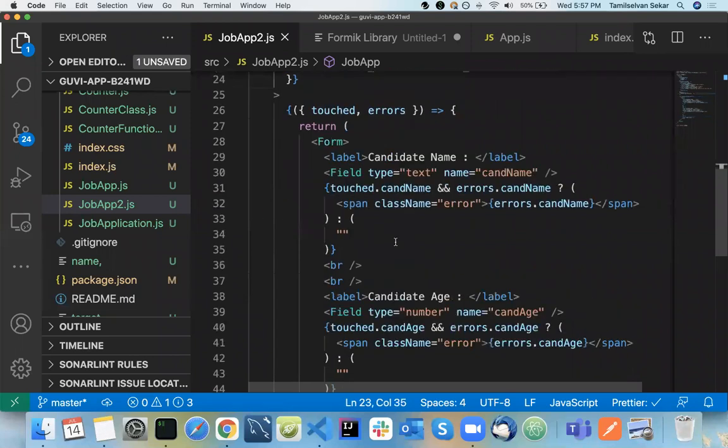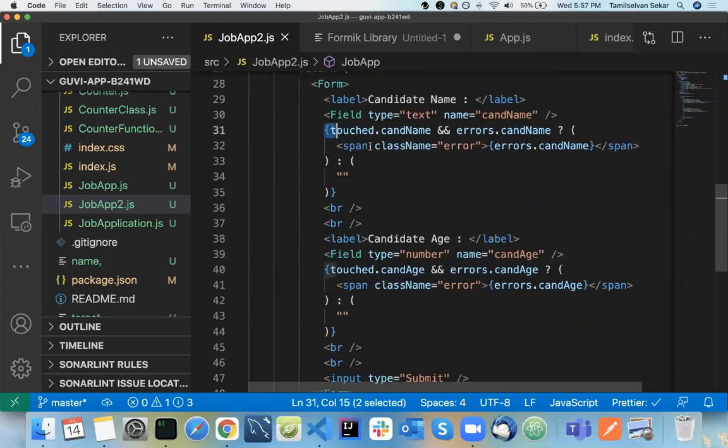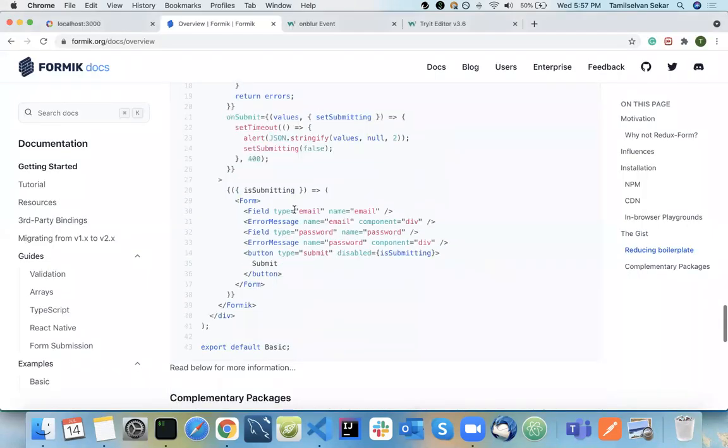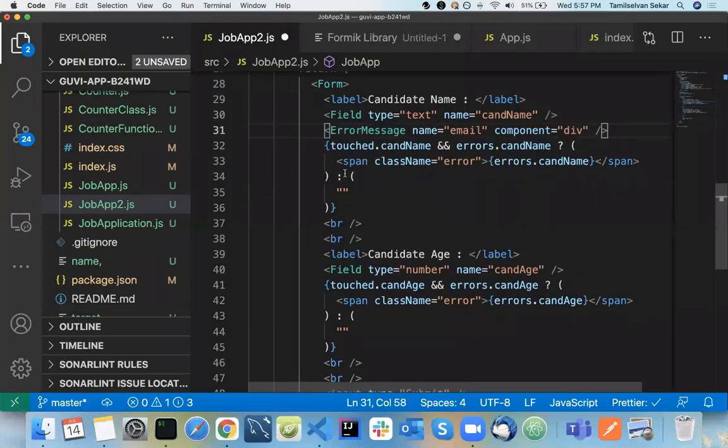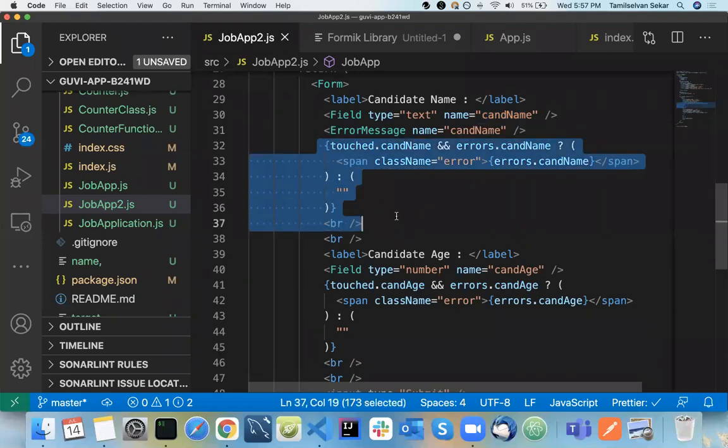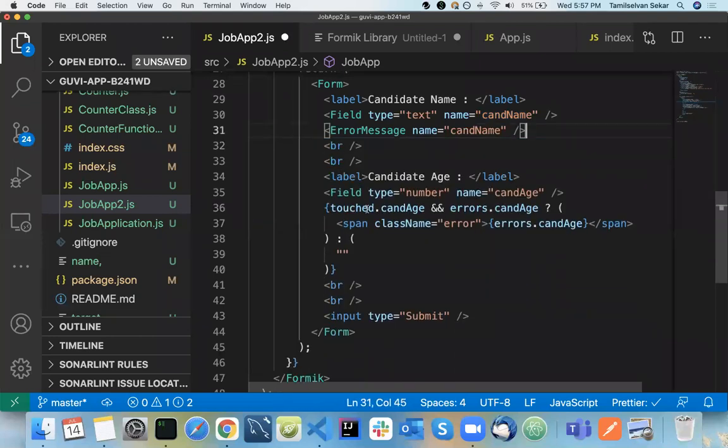Now see here, there is something called errors and candidateName. If we do this, give the same name that you mentioned for your error, and just mention the error message here. You don't need this anymore. See your code now.